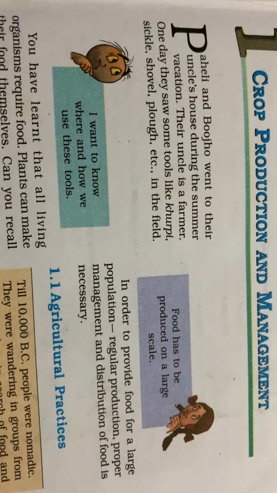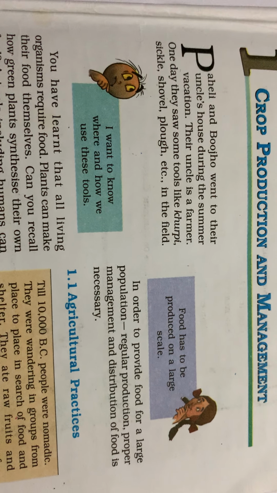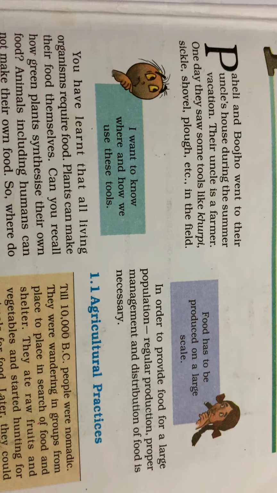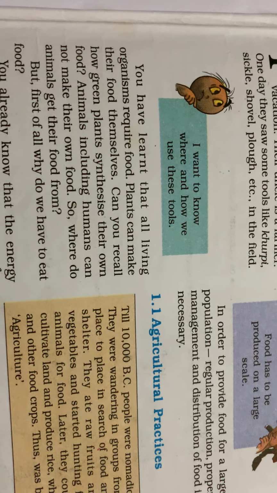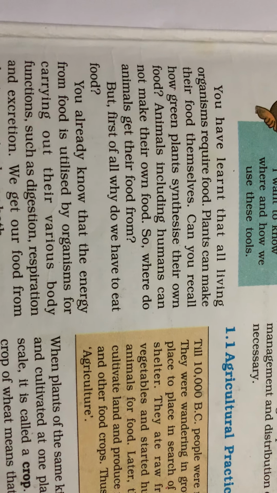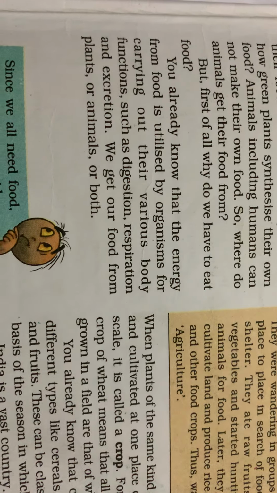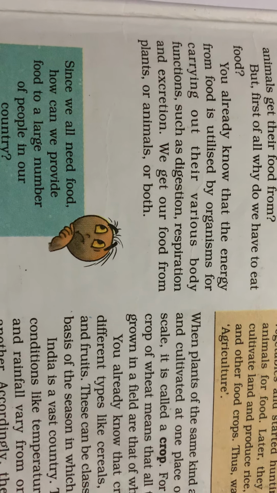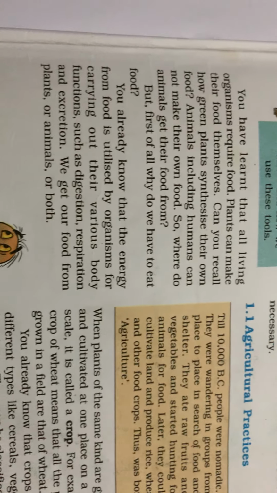All living organisms require food. We all know that. And plants make their own food themselves because they are autotrophs. This is also known to us. But we are dependent on plants for food because we are heterotrophs. This food is utilized by our body, breaking it up into simpler components with release of energy. And we all require energy. Regular production of food is required.